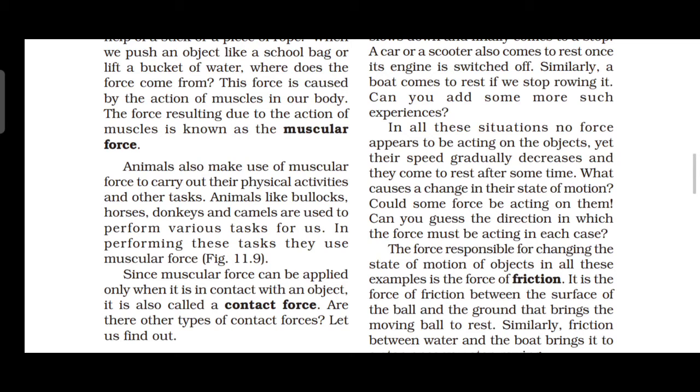What is meant by friction? Changing the state of motion of an object, in all these examples we already discussed, is called what? Force of friction. Okay. The friction between the water and the boat brings it to a stop once you stop rowing. These are the examples of what? Friction.